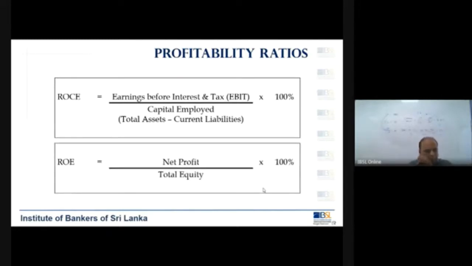Then the return on equity means net profit divided by total equity. Total equity means what the shareholders have given and what you have done with that. Okay. So these are straight away taken from the P&L and balance sheet. You will see. So there is no rocket science here. It's from the financial statement that you take. Sometimes for certain ratios, the information may not be available in the financial statement. But most of the time, those are available straight away from the financial statement.